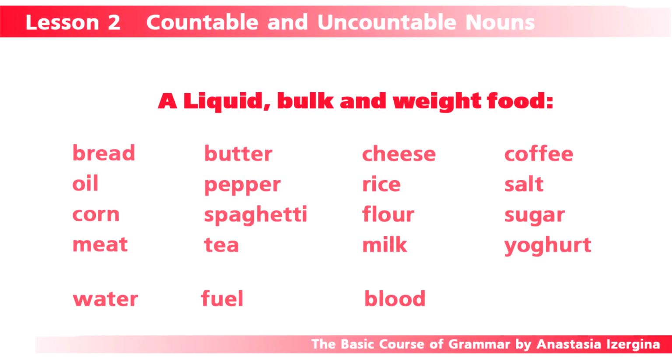Sometimes it is difficult to identify uncountable nouns in English, and that is why it is easier to use some classification. Let's see the one. First group of uncountable nouns can be called liquids, bulk, and weight food. For example: bread, oil, corn, meat, butter, pepper, spaghetti, tea, cheese, rice, flour, milk, coffee, salt, sugar, yogurt.